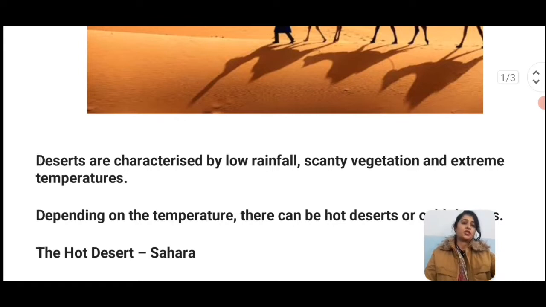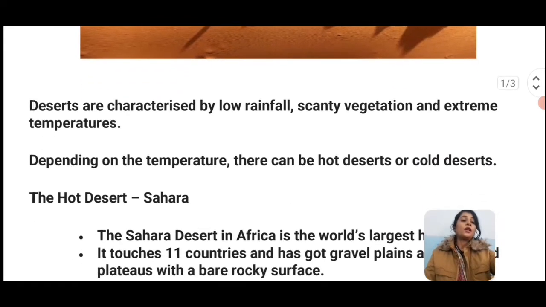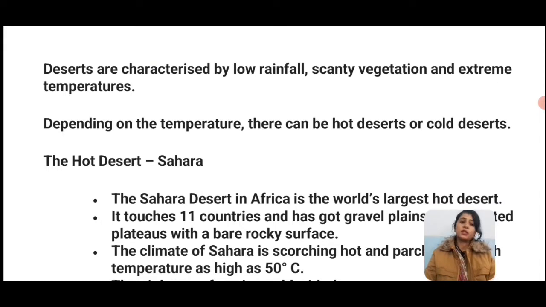Depending on the temperature there can be hot desert or cold desert. If we're talking about temperature, I told you a desert has two types, hot desert or cold desert. In a hot desert the temperature is very high, and in a cold desert the temperature is very low. So there are two types of desert.